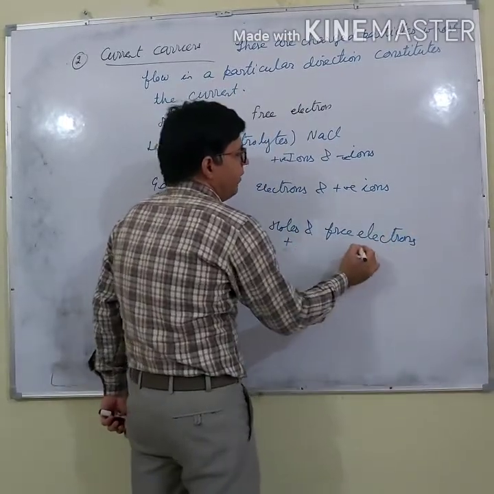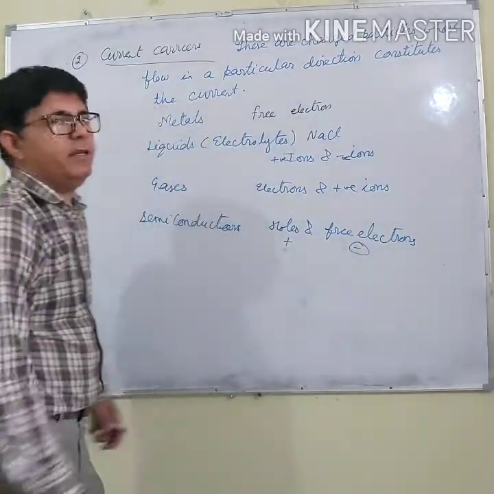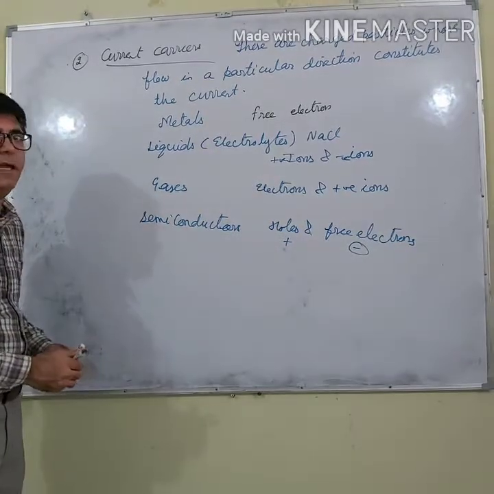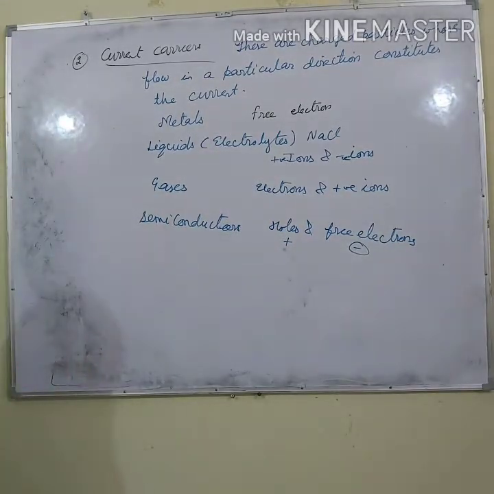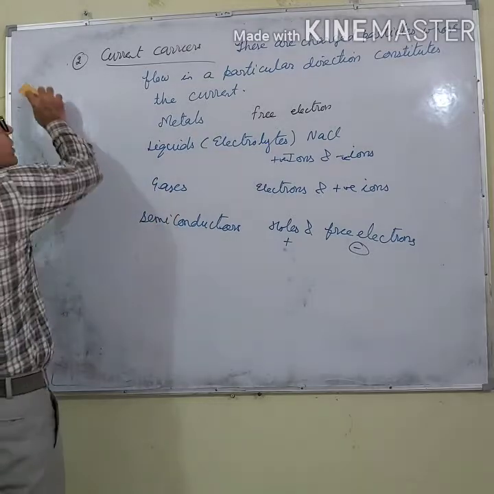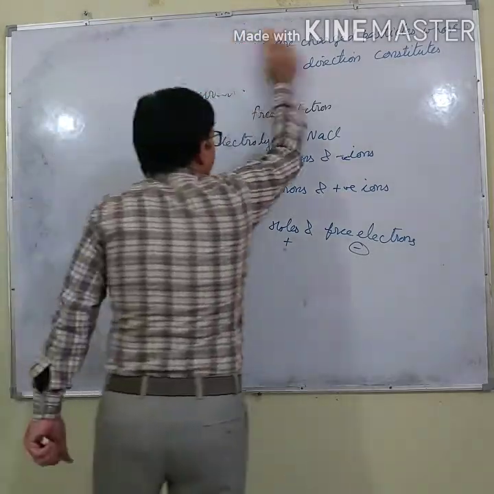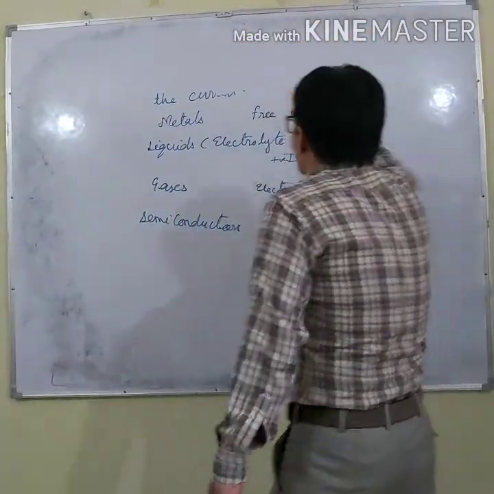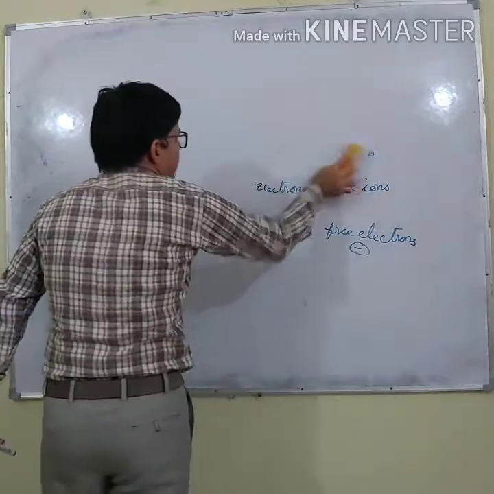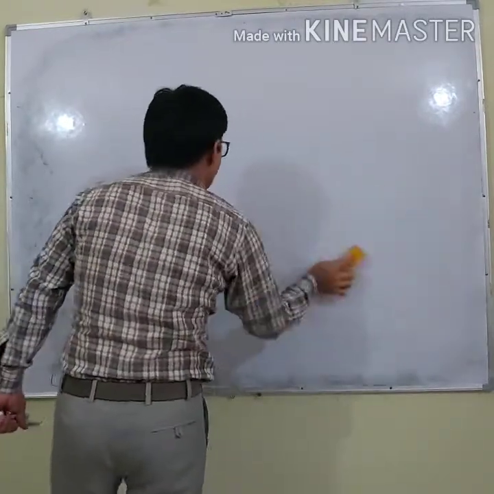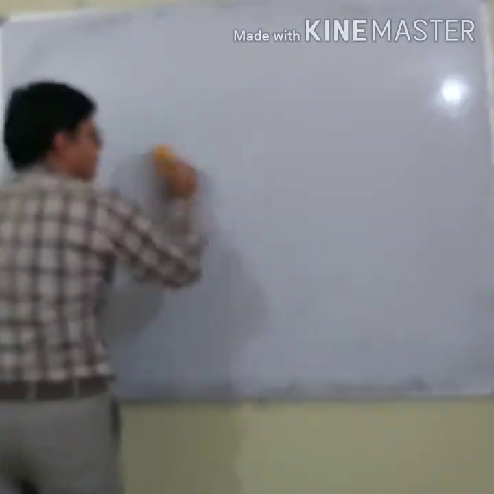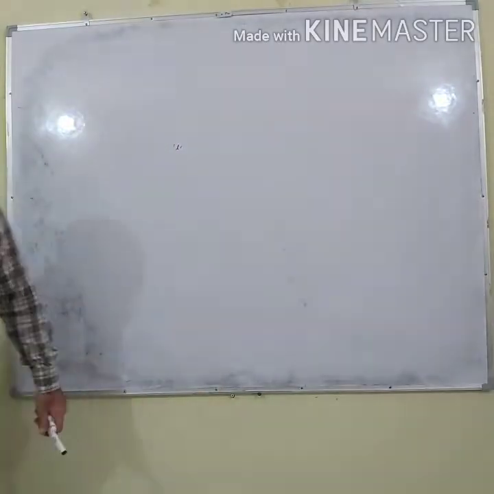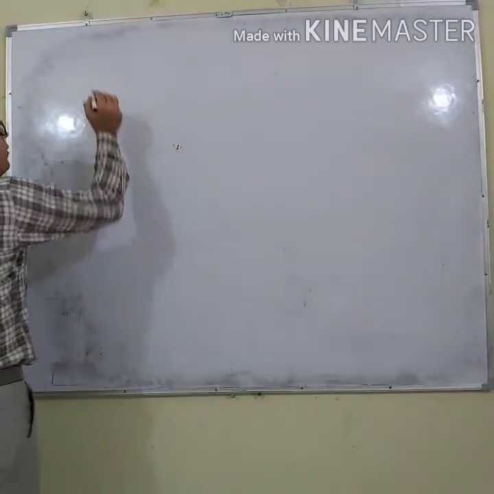Holes are positive and free electrons are the negative current carriers. Now let us do a few questions based on the concept of current. Let us do those questions. Question number 1.